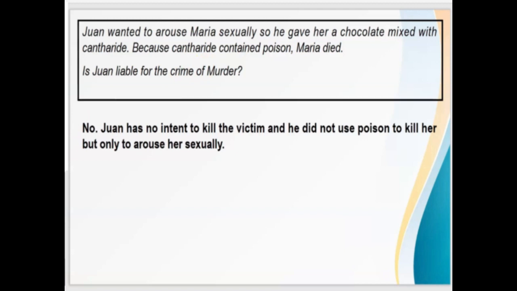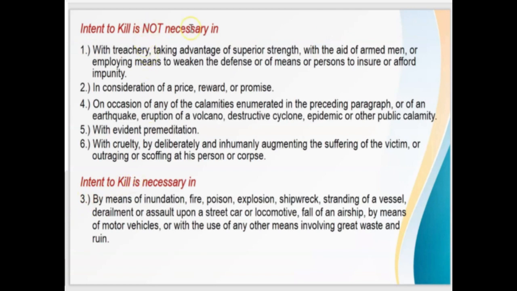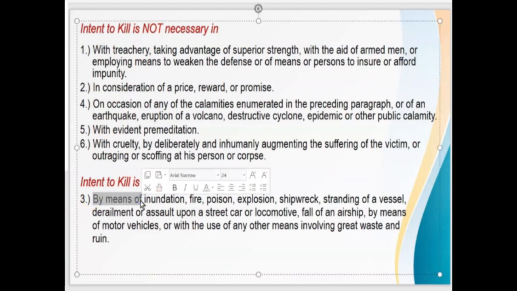The answer is no, because Juan has no intent to kill the victim, and he did not use poison to kill her, but only to arouse her sexually. Just remember yung sinabi natin kanina, di ba? Intent to kill is not necessary sa 1 to 6, except number 3. Kasi nga, by means of, there is an actual intent to kill. Kaya niya ginamit ang fire, poison, explosion. So talagang meron siyang intention to kill sa number 3. Unlike sa 1, 2, 4, 5, 6, kailangan lang present sila. Pero sa number 3, kailangan may intent to kill talaga.